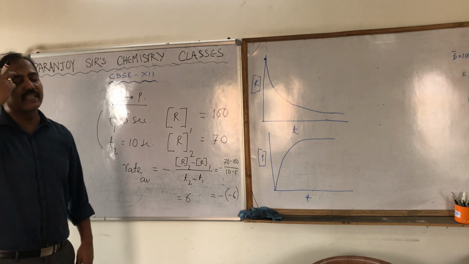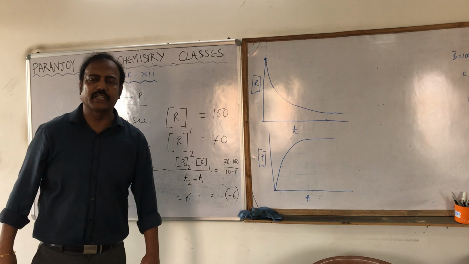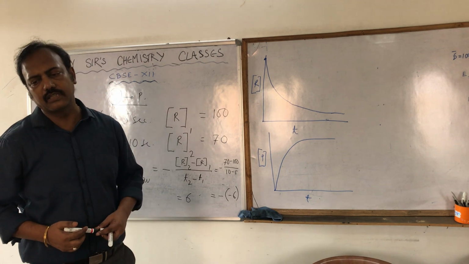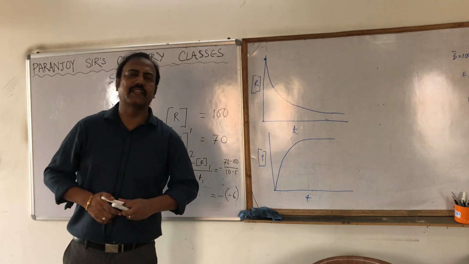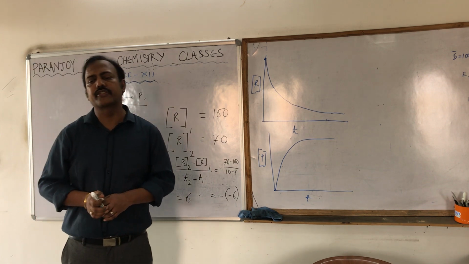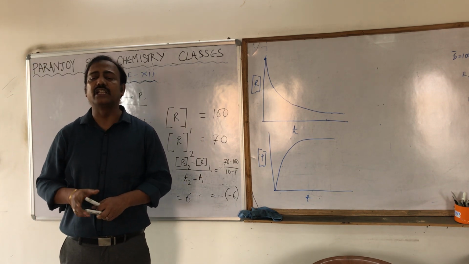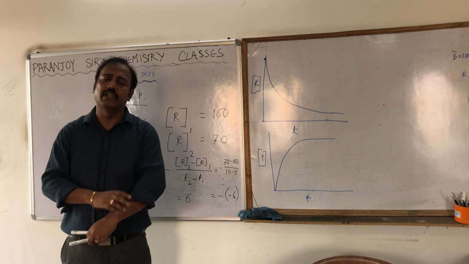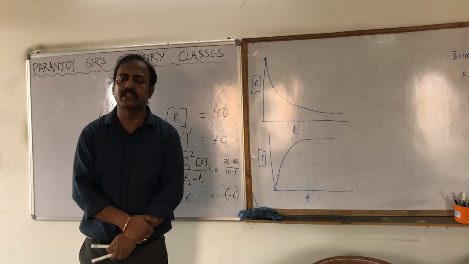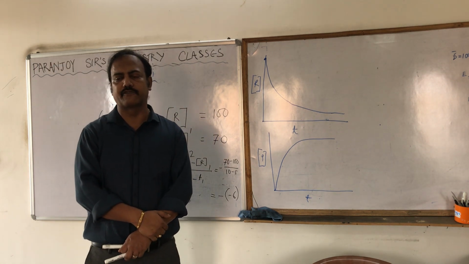Why is this minus sign there? What is the significance of this negative sign? The concentration of the reactant is decreasing with time, and that is why, to make the speed positive, we put the negative sign.